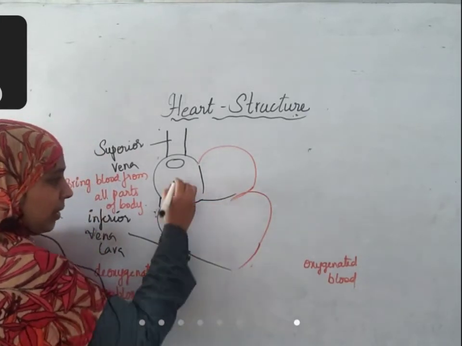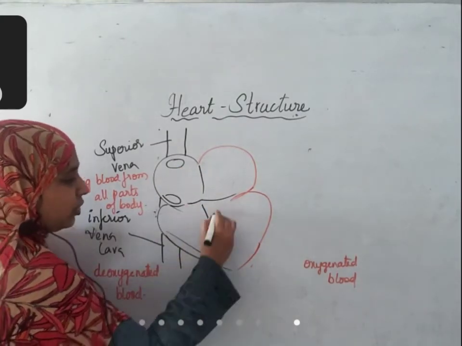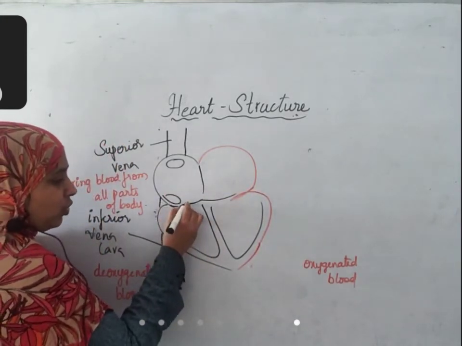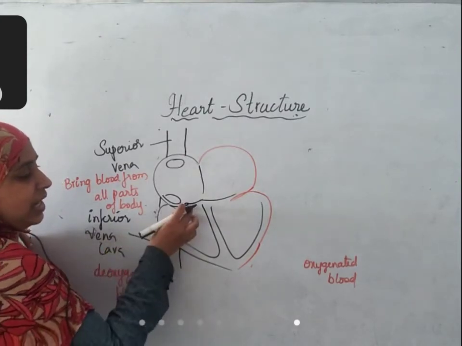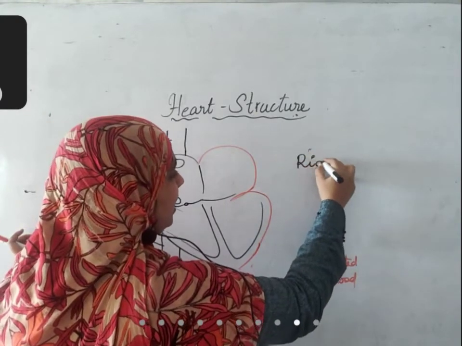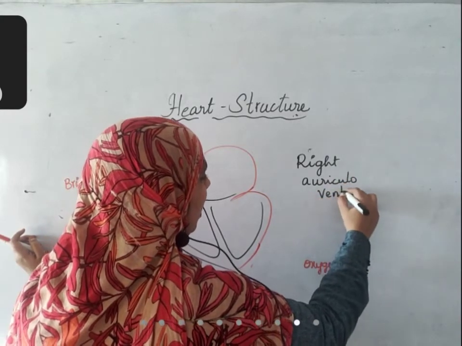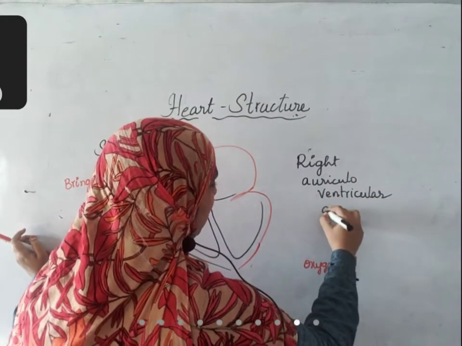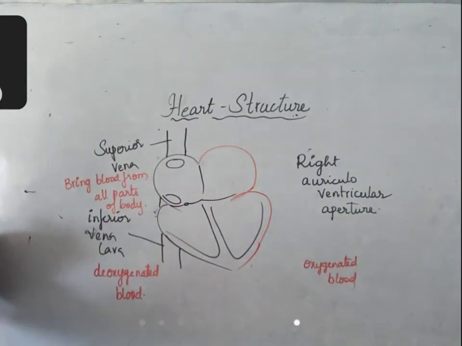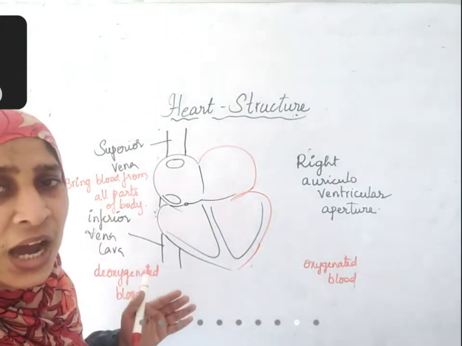Now, once this chamber receives the blood, here there is a septum. Blood enters from the right auricle into the right ventricle through a small hole in the interauricular septum. That hole is called the right auriculoventricular aperture.